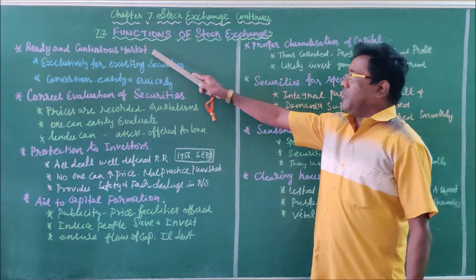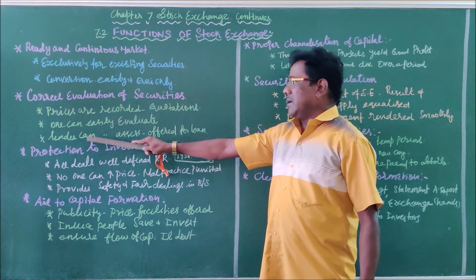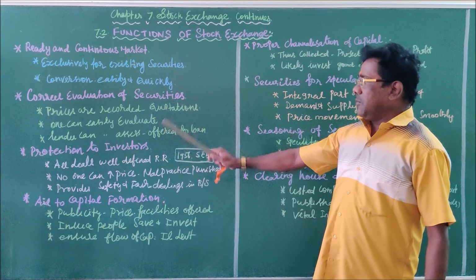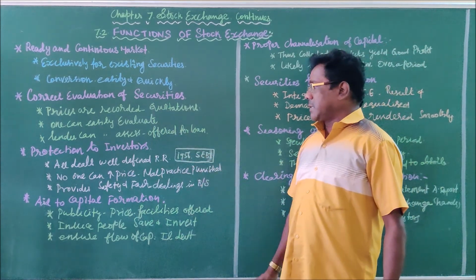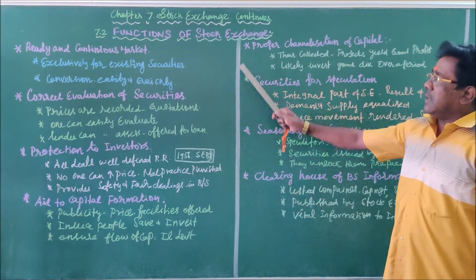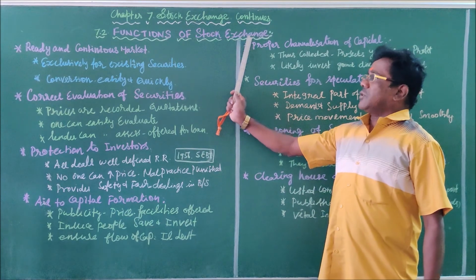For each and every point you have to give some points, at least 2, but not more than 3 required. So you have to write 3 points for each main point. That is enough to cover the entire answer of the particular question. Very important 5-mark question, functions of stock exchange.